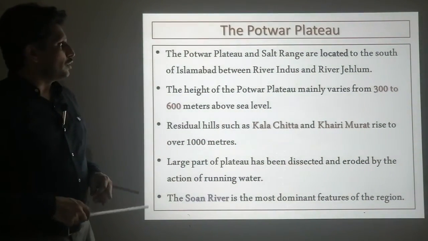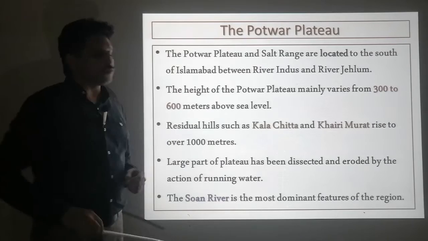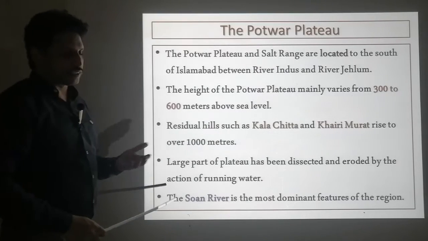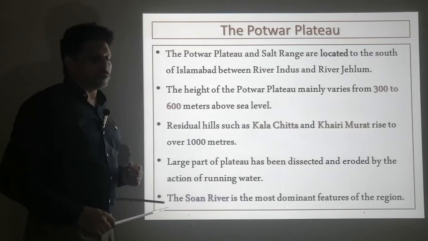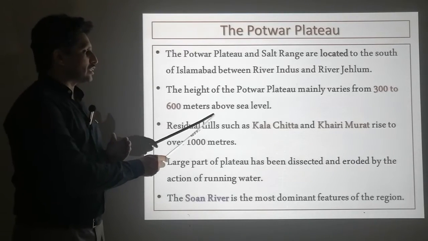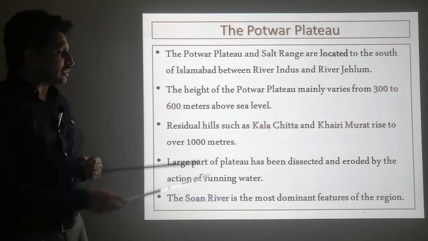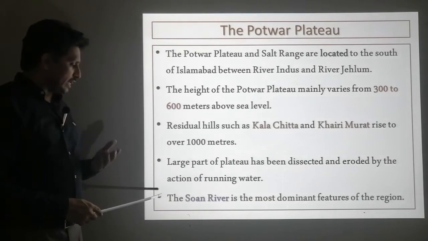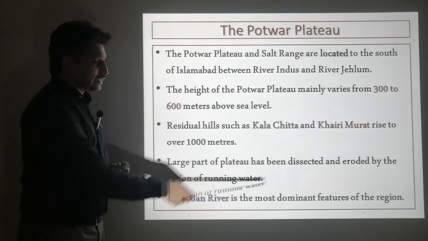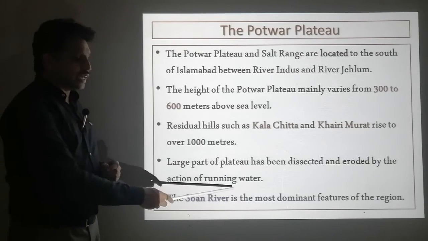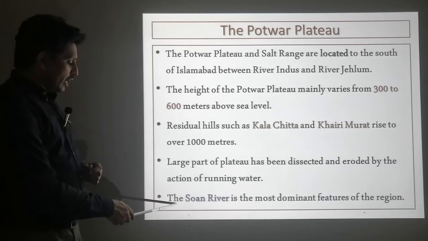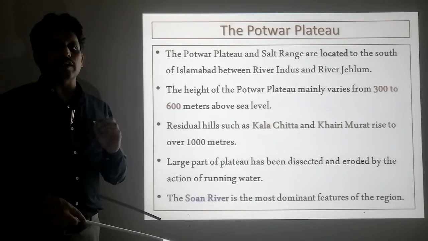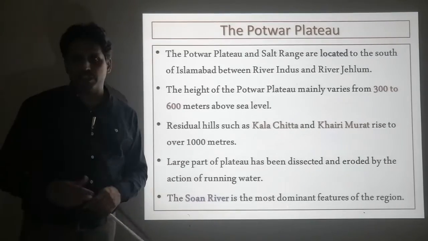The Potwar Plateau and Salt Range are located to the south of Islamabad, between the River Indus in the west and the River Jhelum in the east. The height of the Potwar Plateau mainly ranges from 300 to 600 meters above sea level. The highest mountain peaks are Kala Chitta and Khairi Murat, which rise over 1000 meters above sea level. A large part of the plateau has been dissected and eroded by the action of running water. The running water, the river, is River Soan, in local terms termed as River Sohan, and it is the most dominant feature of this region.